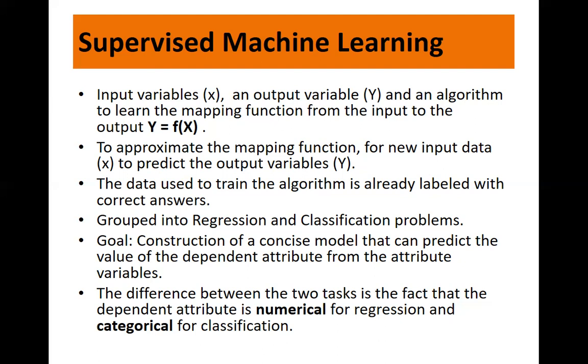Now, the difference between the two tasks, that is classification and regression, is the fact that the dependent attribute is numerical for regression and it is categorical for classification. Fine. It is categorical for classification. Now, why are we supposed to learn this classification and regression? What is our main motto? Main aim is what? We are going to come up with some predictive models. Predictive models is what? There is some historical data. The machine learns from that historical data, and whenever the new data is given, it will predict the output for that particular new data. So here, in fact, what we are talking about is predictions. Fine.